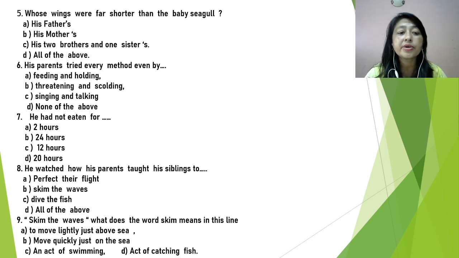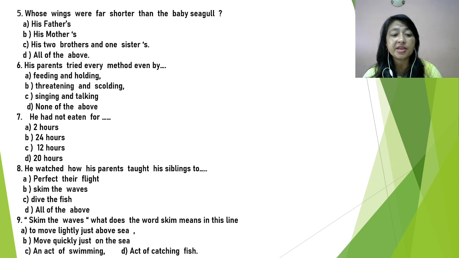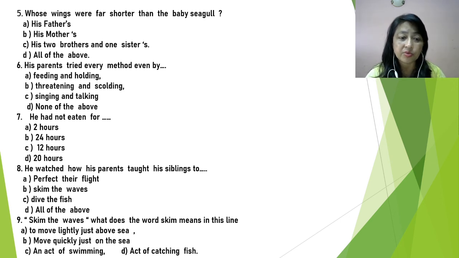Question 6. His parents tried every method, even by feeding and holding, threatening and scolding, singing and talking, and none of the above. We have found here that his parents tried every method. They wanted the little seagull to fly.